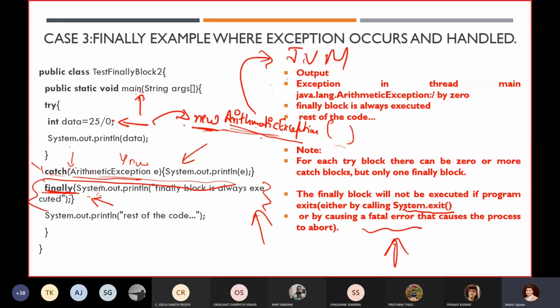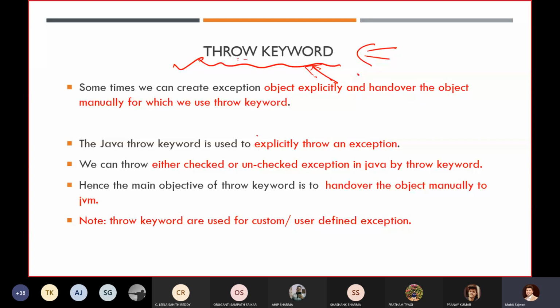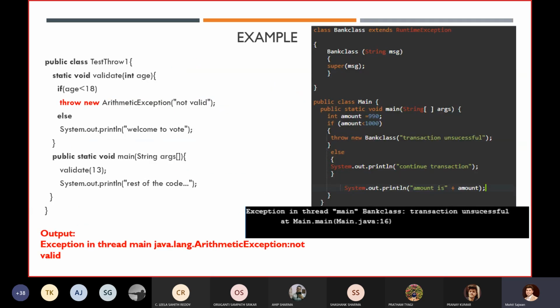But now in reality, what if we want to create our own exception object? Can we create it explicitly too? Yes, in Java, we can create our exception objects explicitly too. Here is an example. See, in this scenario, I have created my exception object explicitly. You can see directly: new ArithmeticException.